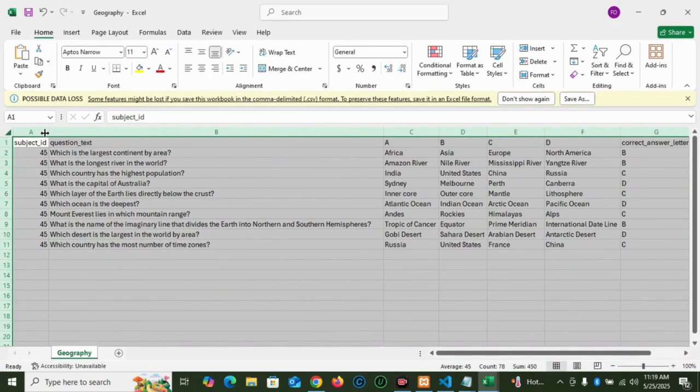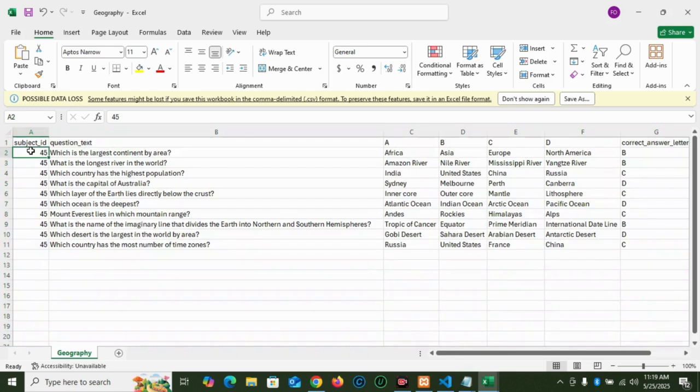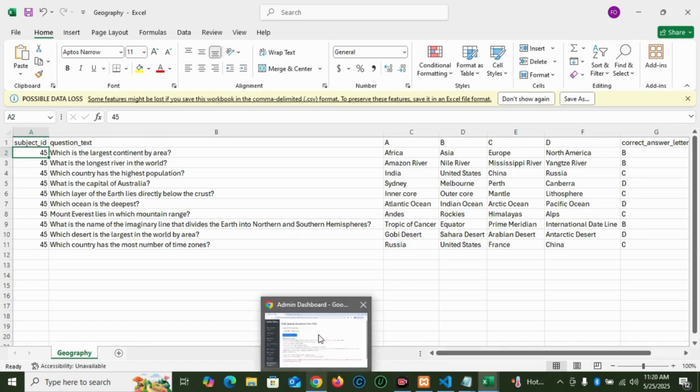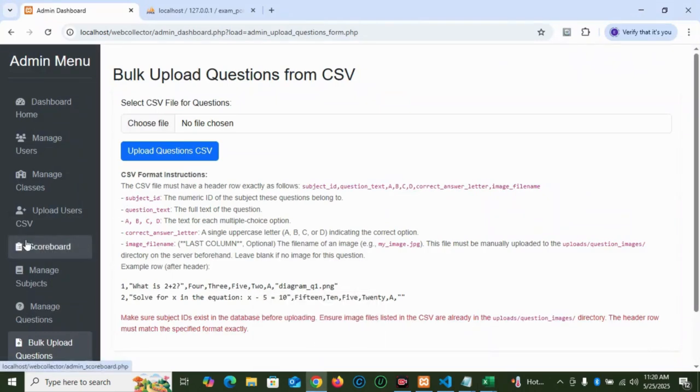So let me expand it. You can see the question. You must set it this way: subject ID, the question text, the options, the correct answer. Now the subject ID is very important, because without it, it will be very difficult for you to know which subject you are uploading questions for.